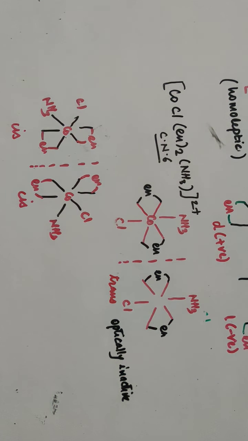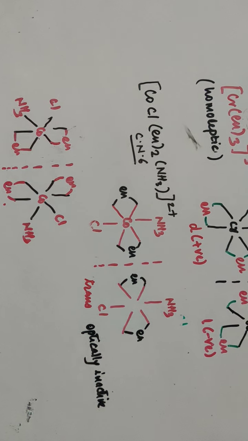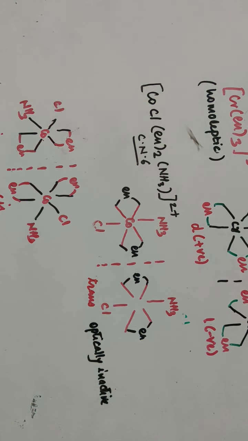So this is about optical isomerism. In case of optical isomerism, enantiomers, that means compounds having a non-superimposable mirror image relationship, can show optical isomerism. In octahedral, optical isomerism is possible, because wherever the coordination number is 4, the geometry is either tetrahedral or square planar.